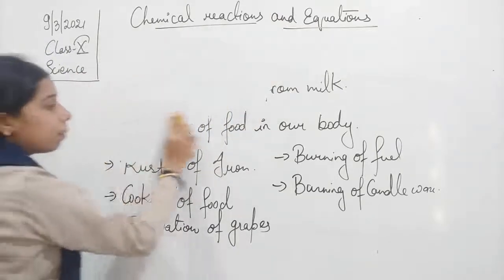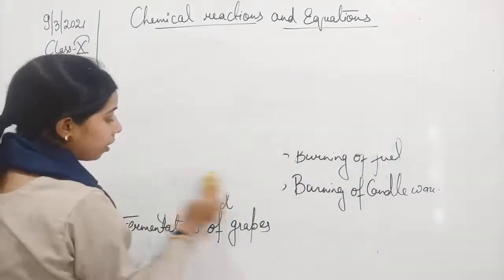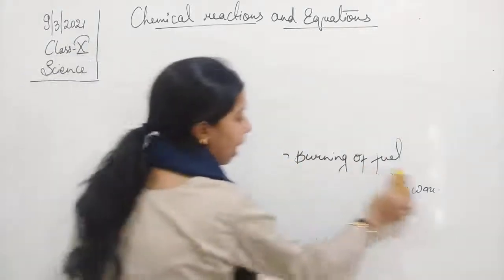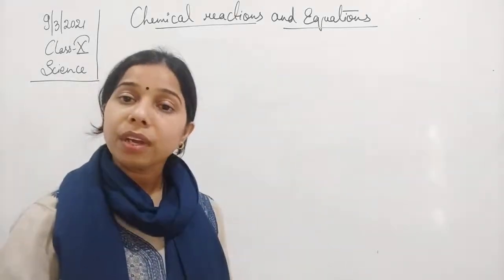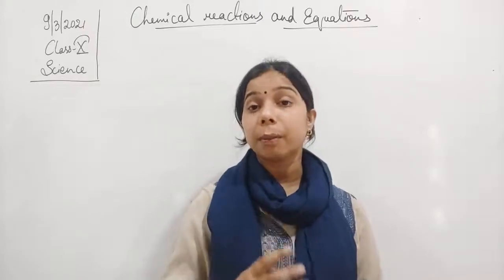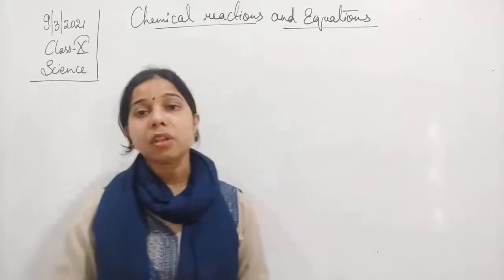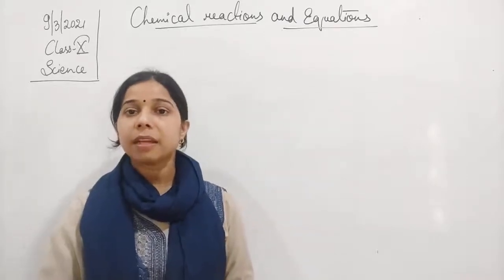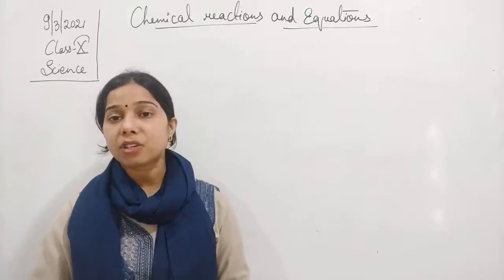Now, how can we say that a chemical change takes place? How will you come to know that a chemical change takes place? We can tell about chemical changes with the help of characteristics. There are some characteristics of a chemical reaction with the help of which we can say that yes, here a chemical reaction takes place.